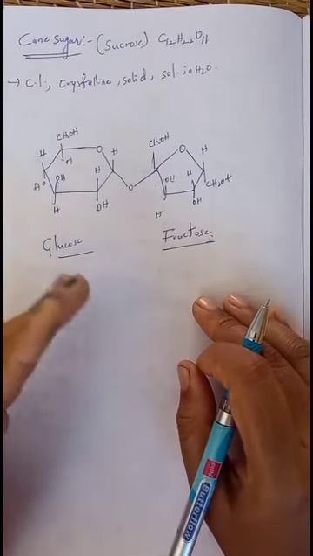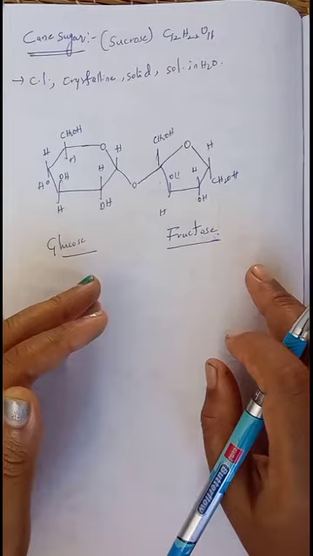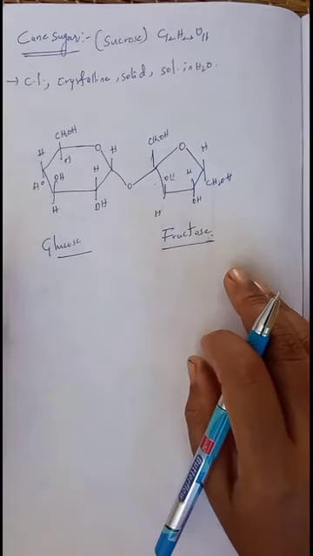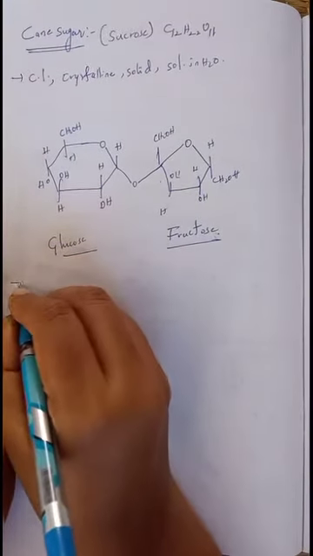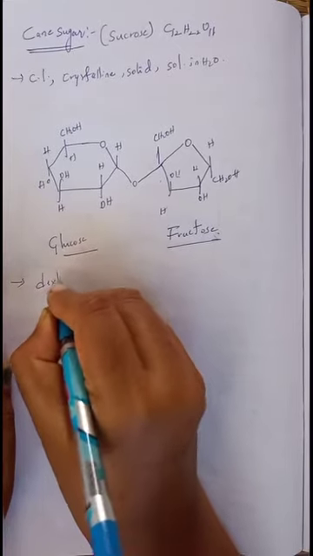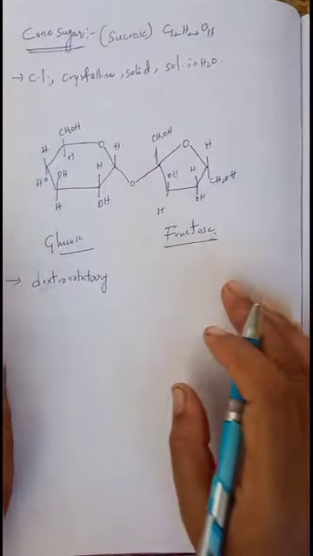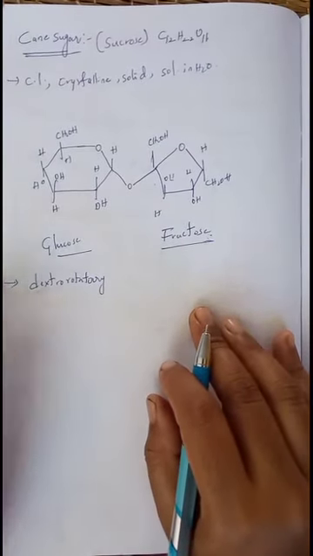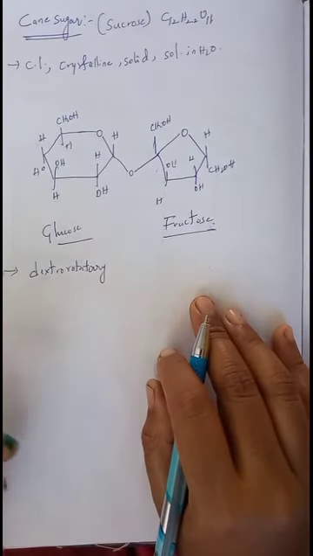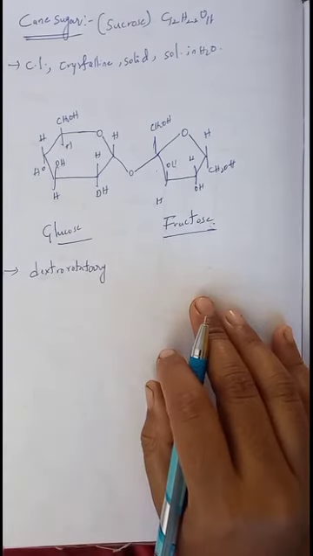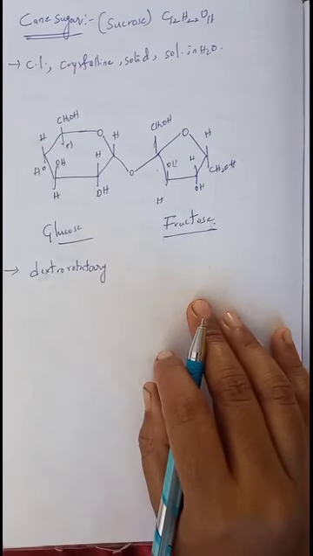Invert sugar is sweeter than sucrose due to the presence of fructose. Sucrose is dextrorotatory, but the invert sugar obtained after the hydrolysis process is levorotatory in nature. So that is the main important matter related to cane sugar.